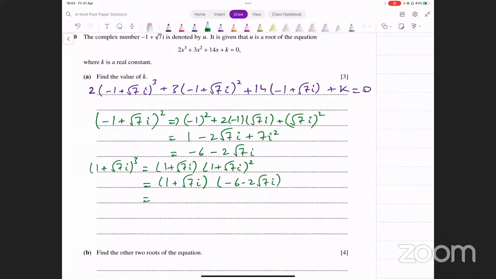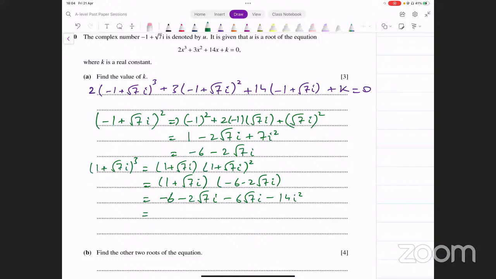Let's simplify this. -1 into -6 is 6, -1 into the second term gives us 2 square root of 7 iota, minus 6 square root of 7 iota, minus 2 into 7, which is 14 iota square.